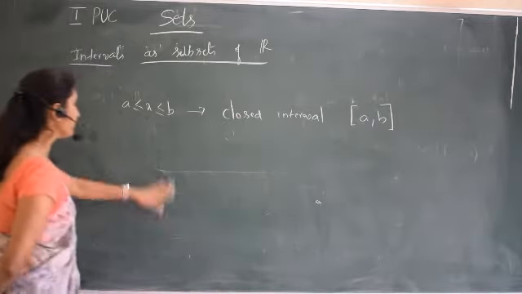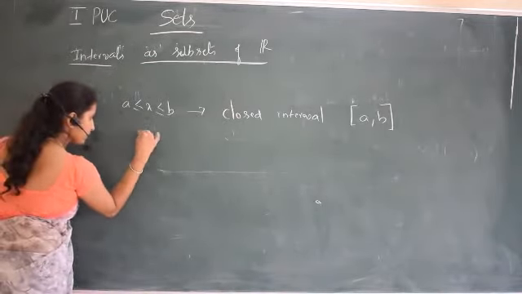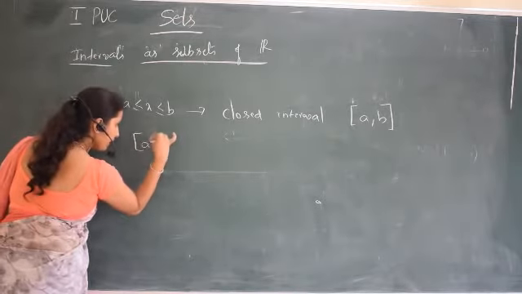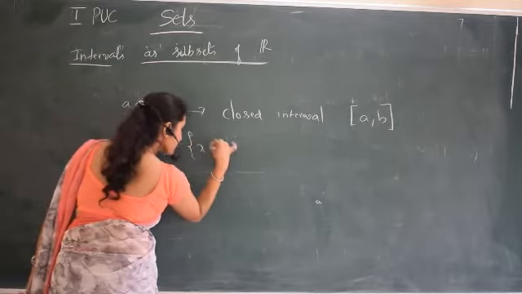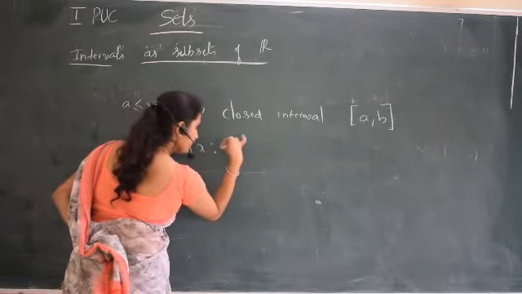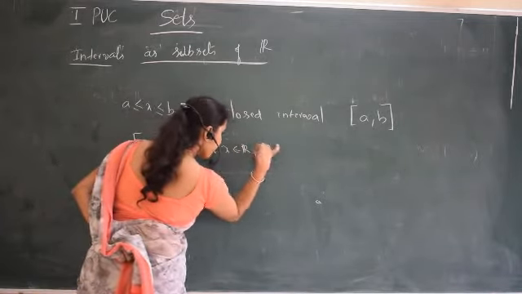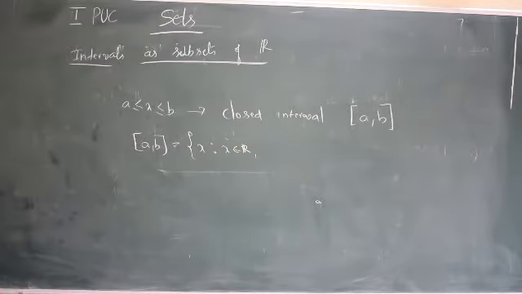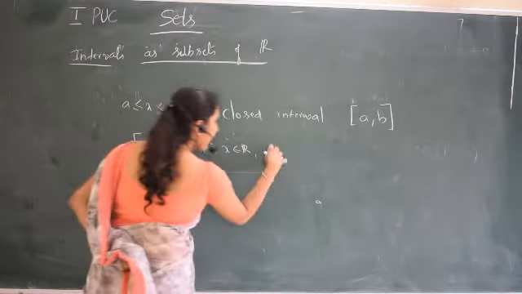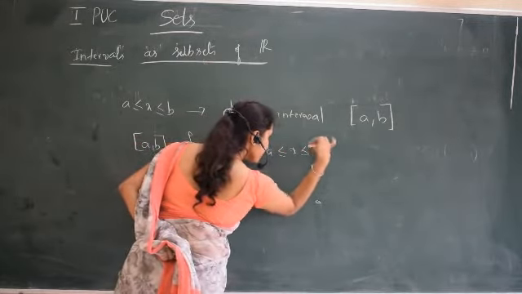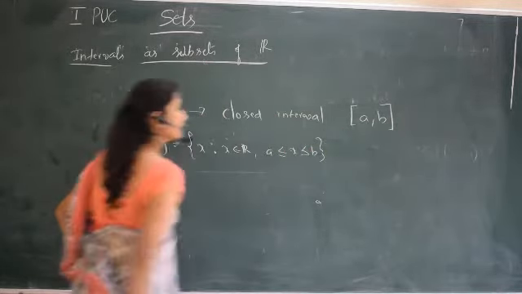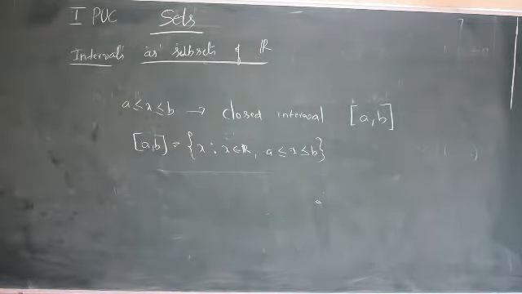Or in the set builder form, we can write the closed interval [a, b] as the set of all x such that x is a real number and a is less than or equal to x less than or equal to b. This is called the closed interval.